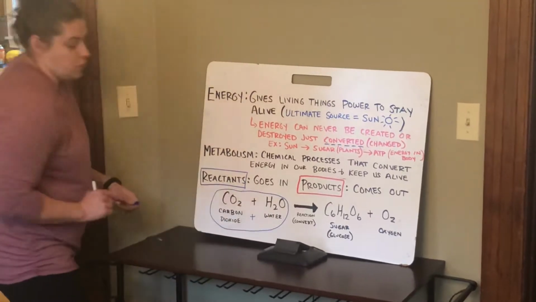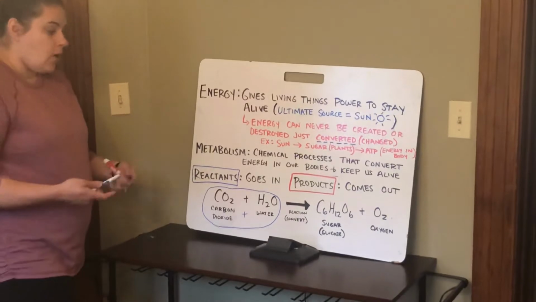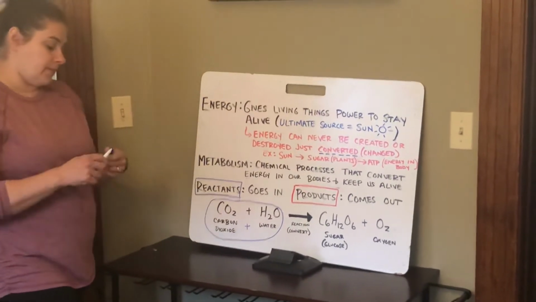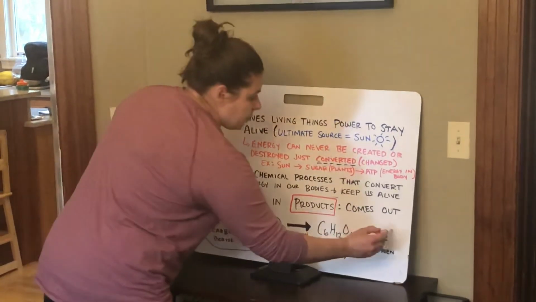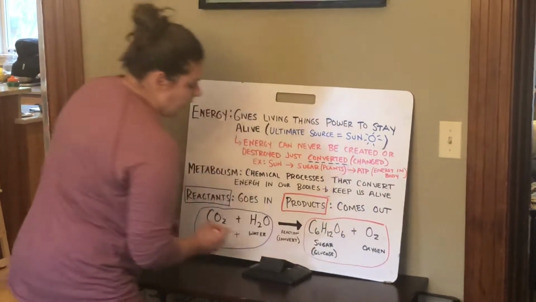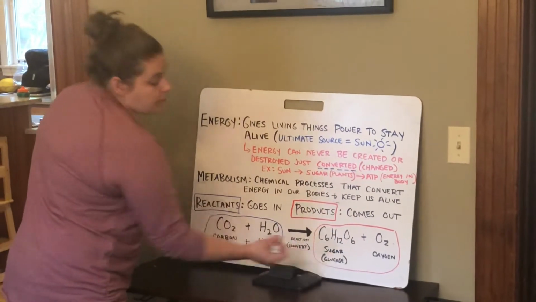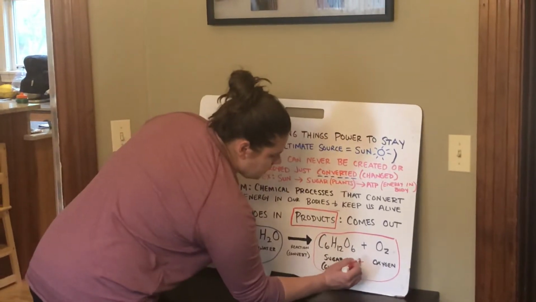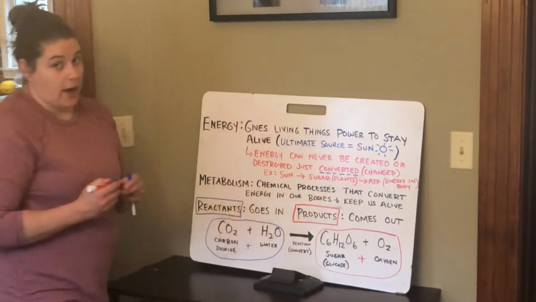Carbon dioxide plus water. The arrow right here represents the reaction taking place, or in other words, things being converted or changed from one thing to another. The other side, the arrow always points at what is produced, what are the products. So in this case, the products were sugar, C6H12O6, or another word for sugar is glucose, you'll see that sometimes, plus oxygen. The biggest thing is what goes in are the reactants and what comes out are the products.